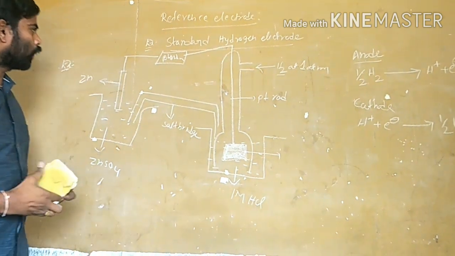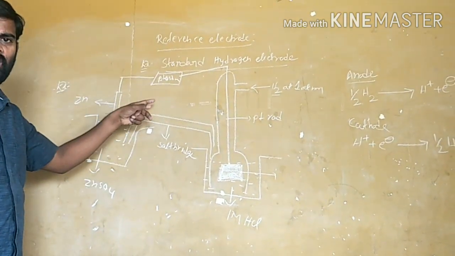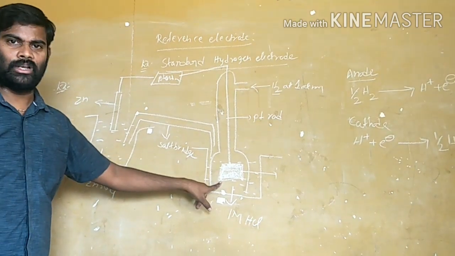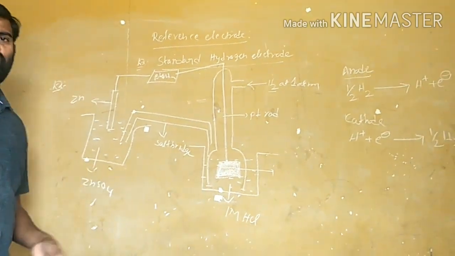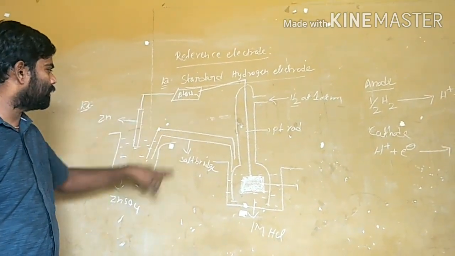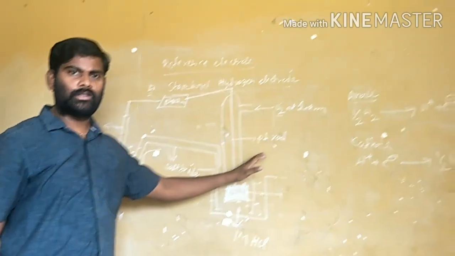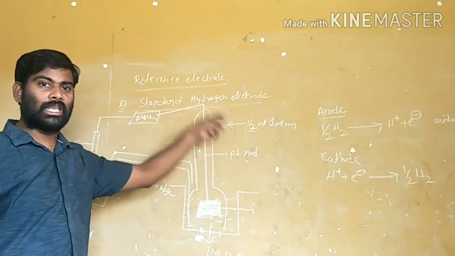With this, a total cell reaction is formed. This is the half cell, and this is another half cell. The anodic half cell is always written on the left side. If it is on the left side, it is acting as an anode. The right side acts as a cathode.